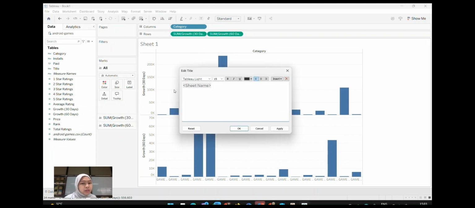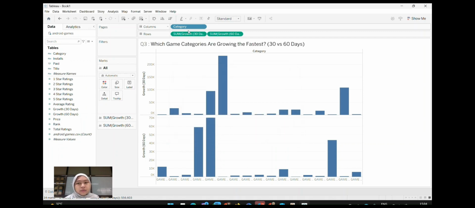And they will show like 2 bars. We will make it to all axis after this. And for question 3, the question is which game category is growing the fastest. We want to see the difference in 30 days versus 60 days.